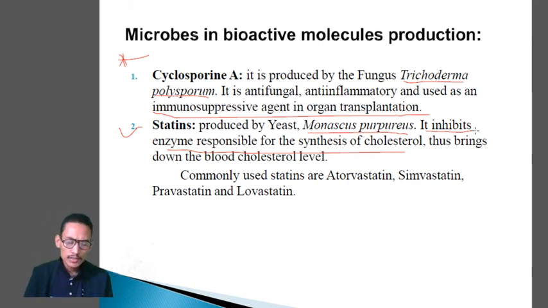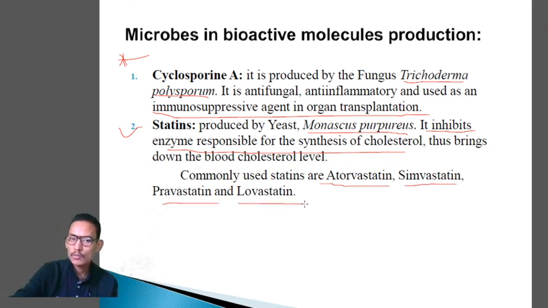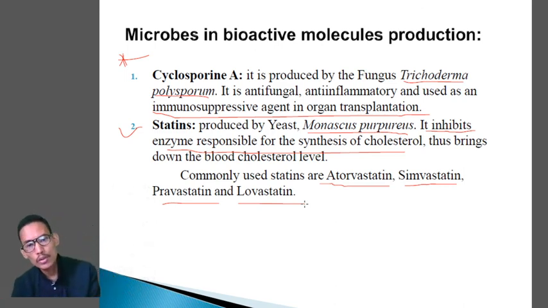So the commonly used statins are, let's remember these names, atorvastatin, simvastatin, pravastatin, and lovastatin. These are the names of the few statins which are commercially used to decrease the blood cholesterol level.